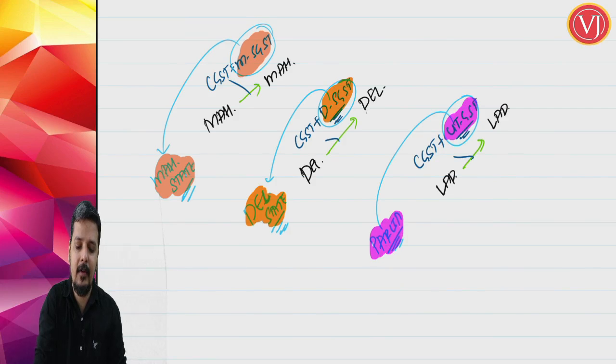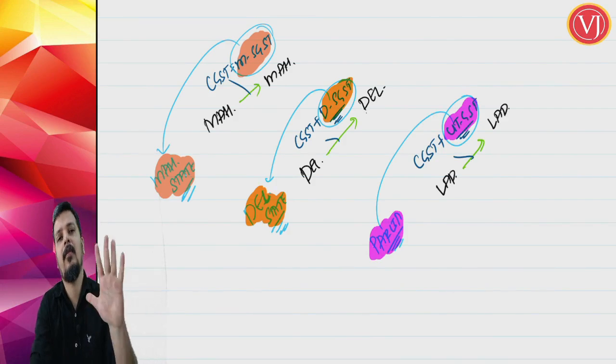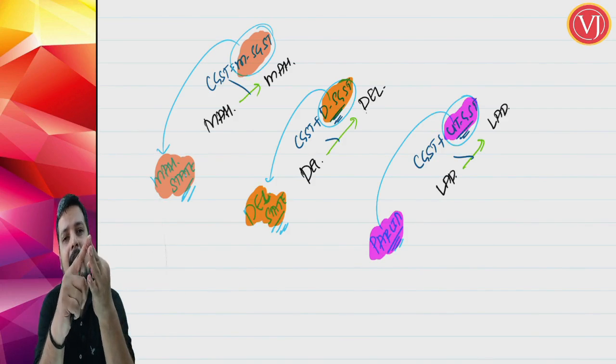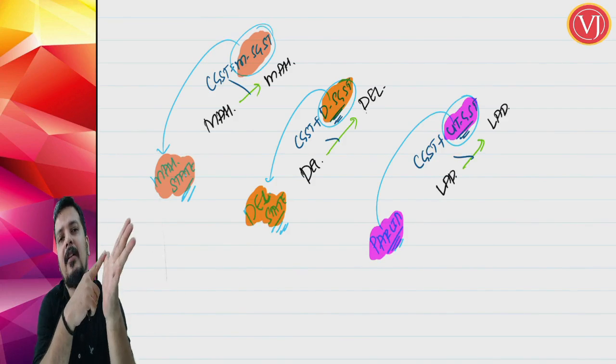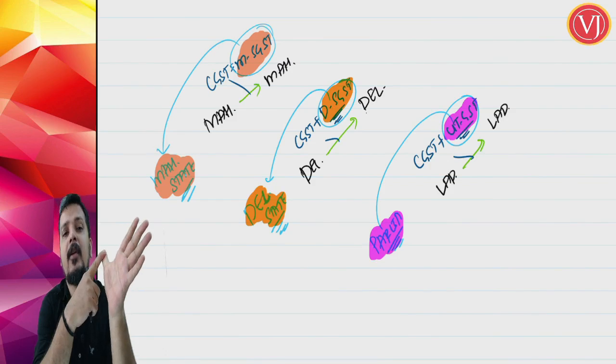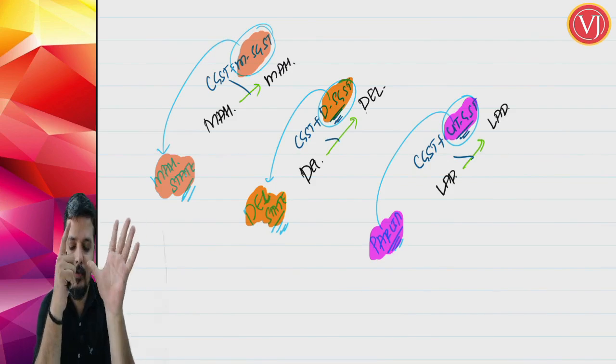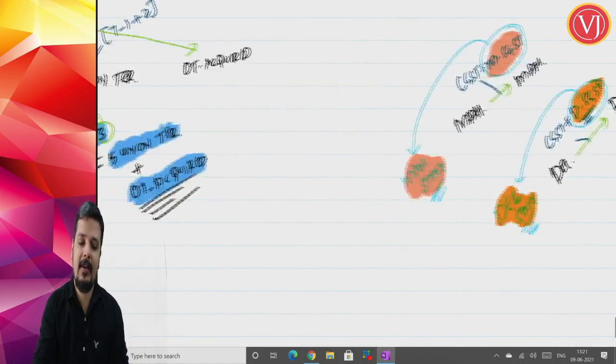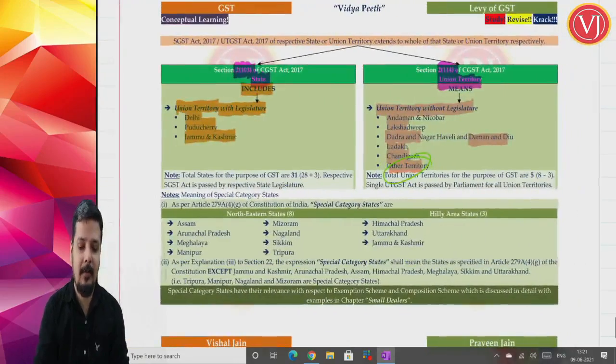How many Union Territories for the purpose of GST law? 5. What are they? Andaman and Nicobar, Lakshadweep, Ladakh, Chandigarh, and Daman and Diu as well as Dadra and Nagar Haveli, which is 1. So 5 Union Territories. The Union Territory GST law is passed by your Parliament. So that needs to be understood. That is the importance here.